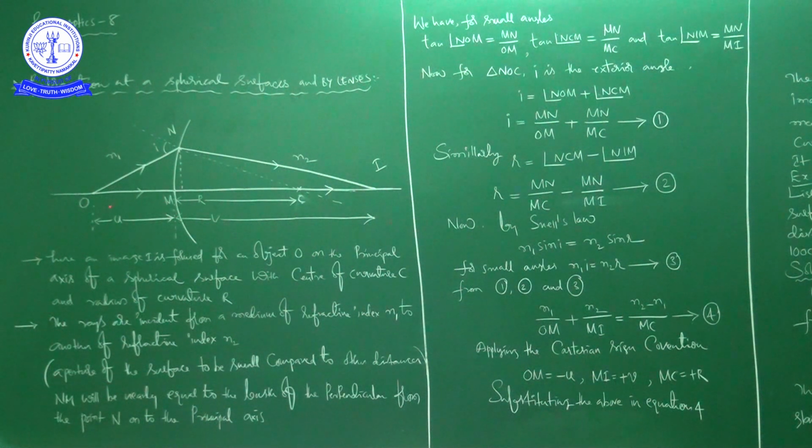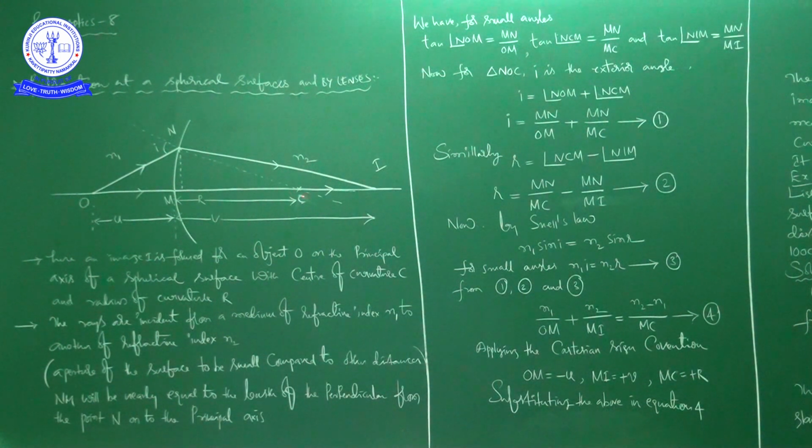Tan angle NOM is equal to MN by OM, comma, tan angle NCM, this is NCM, is equal to MN by MC, which is opposite side by adjacent side.